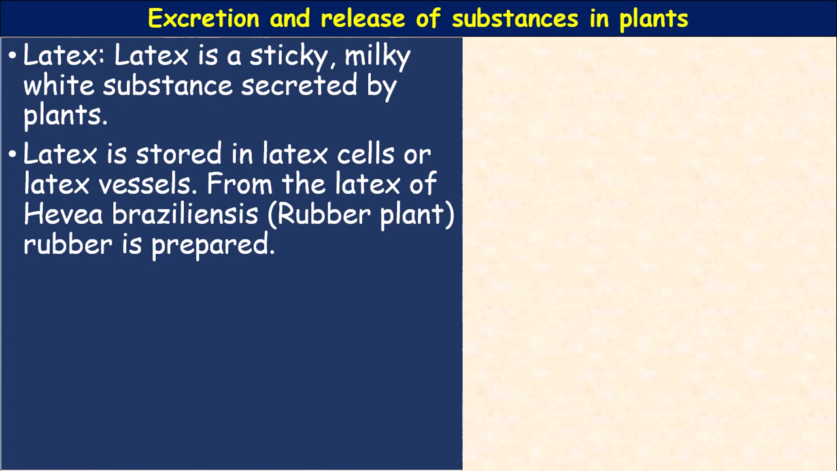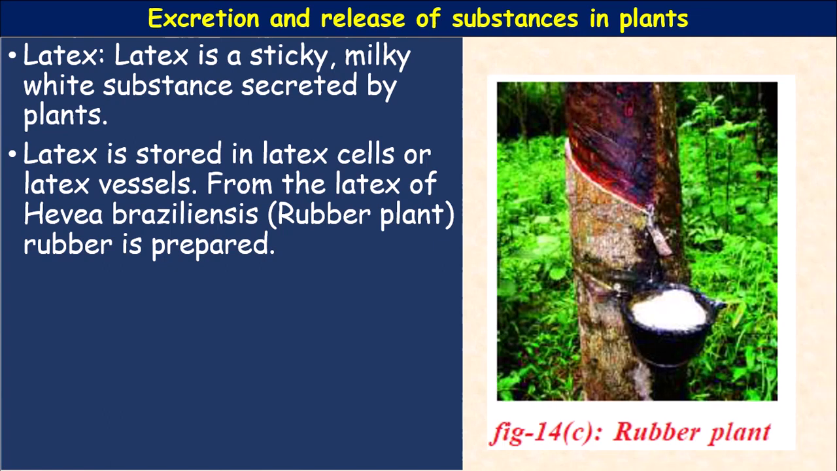Just like resins in the resin passages, they are special tissue present in those plants. Here, latex is stored in the latex cells or latex vessels. From the latex of Hevea braziliensis, also called the rubber plant, rubber is prepared. This is the milky substance which is produced, and it is used in the preparation of rubber.